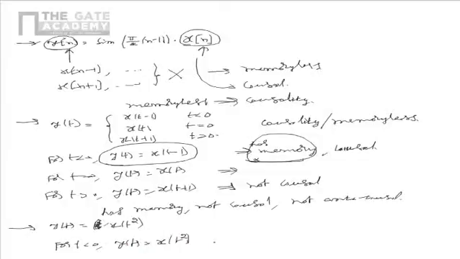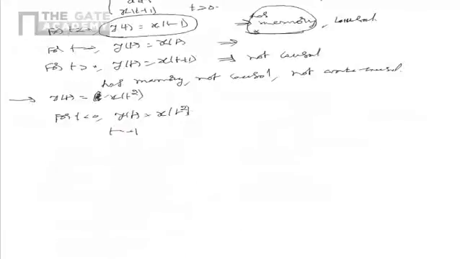Say if t is minus 9, I have just taken an example here, y of minus 9 will be equal to x of 81. It means that the output at t equal to minus 9 depends on the future input. So from this we see that the system is definitely not causal, and also it definitely has memory.